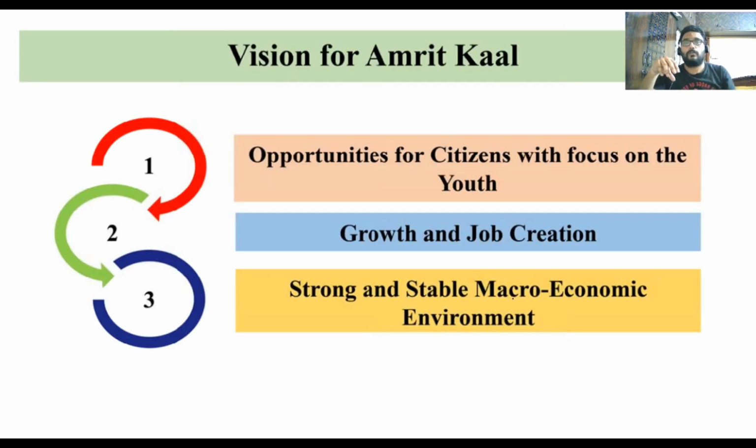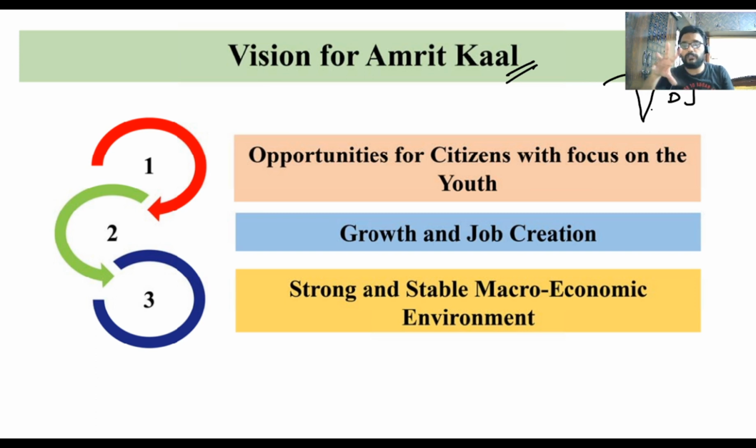Now, what does the budget talk about? Budget talks about Amrit Kal. Amrit Kal means from 75 to 100 years, these 25 years, in which you are going to make investments in the country, irrespective of who is investing. That could be foreign investments or domestic investments. Both are going to set results for you for the long term.